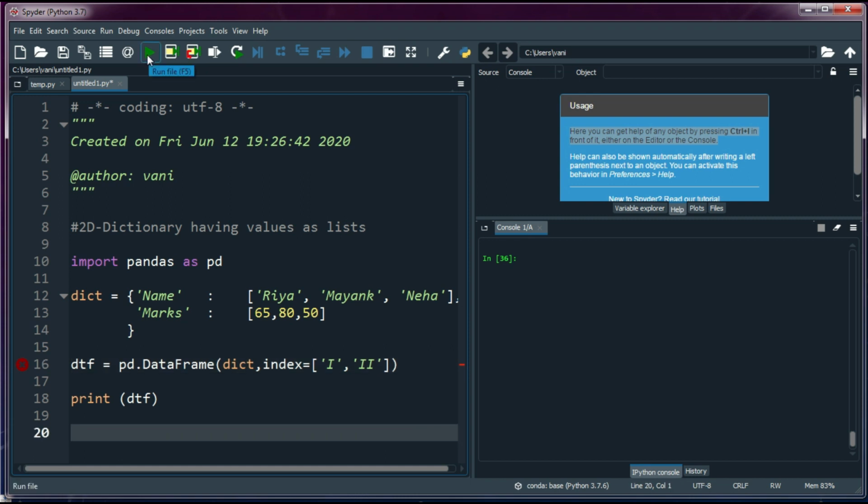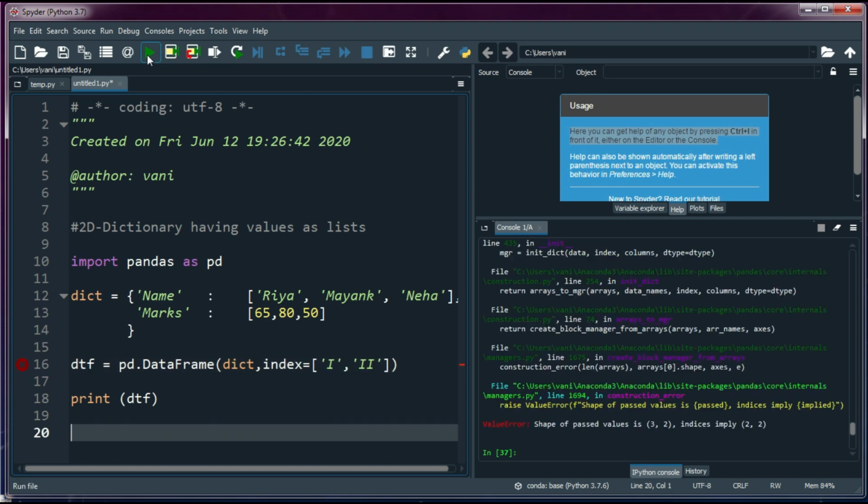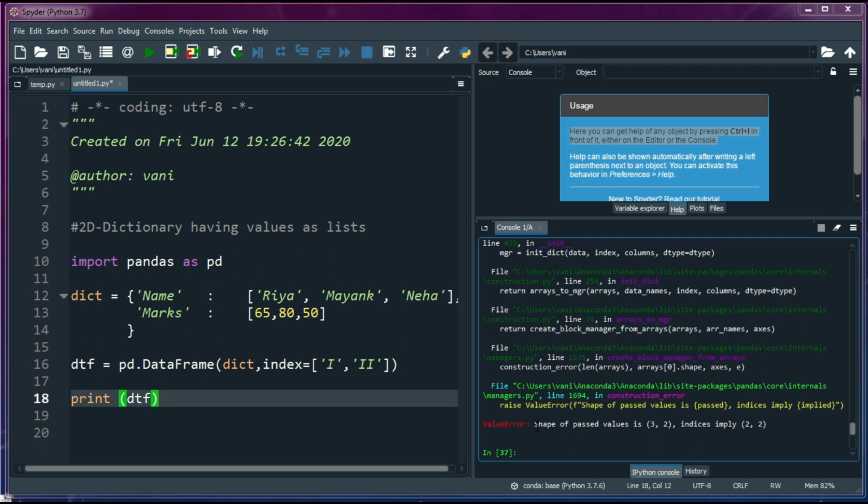Let's run the program. You can observe the error here. Shape of passed values is 3 by 2. Indices imply 2 by 2. Let me explain what it is. Python will take indexes from the index sequence, but the number of indexes given in the index sequence must match the length of the dictionary's values. Otherwise, Python will give an error.